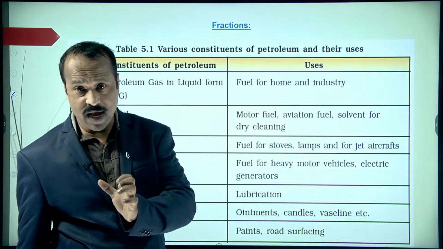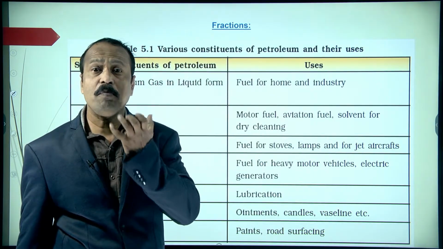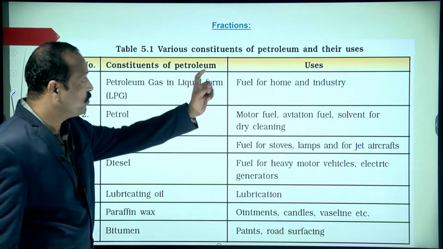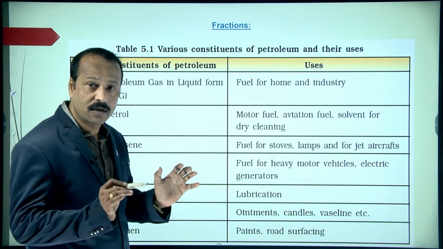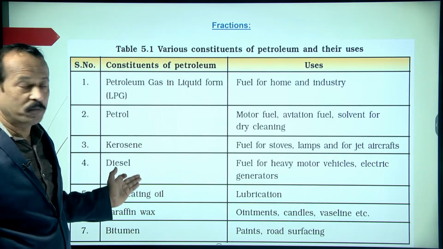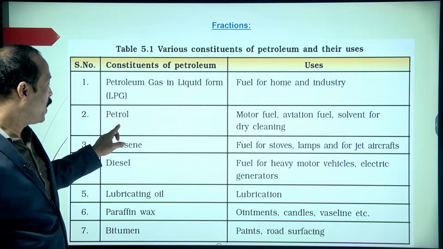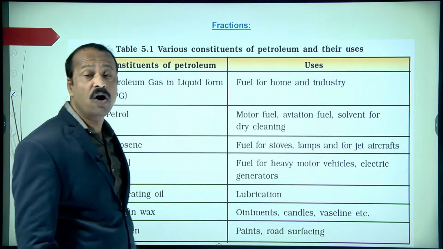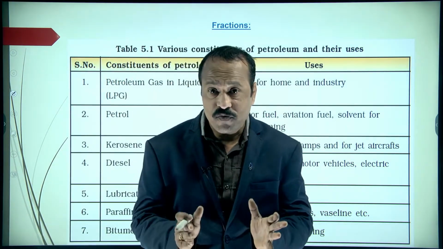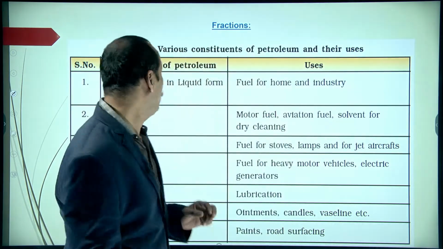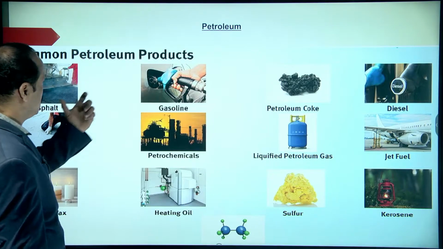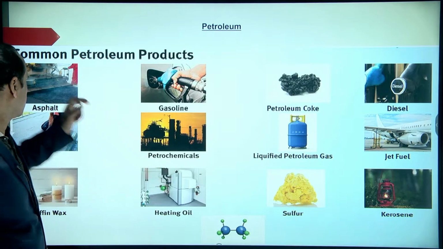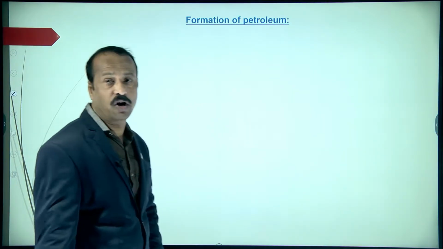But before going to that, you should know the most important components that are obtained from petroleum. See students, on refining petroleum, meaning purifying the petroleum, we get these many compounds. Here you can see LPG, petrol, kerosene, diesel, lubricating oil, paraffin wax and bitumen. All these components we get from petroleum. This is the diagram where you can see where we can use the petroleum products. So let us see the formation of petroleum.